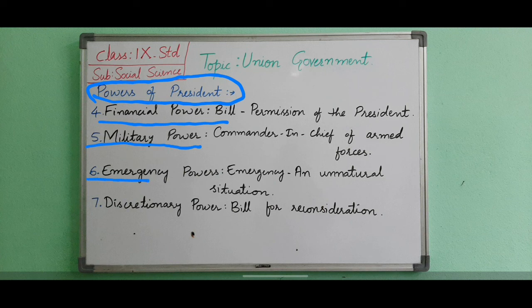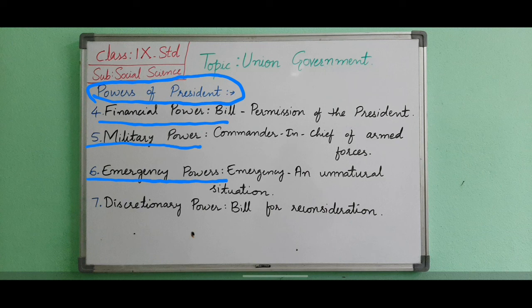The President has the power to declare an emergency in an unnatural situation. This is explained from Article 352 to Article 360 under Part 18 of the Constitution. This concept is borrowed from the Government of India Act 1935. The effects of emergency on the fundamental rights and their management is borrowed from the Constitution of Germany.